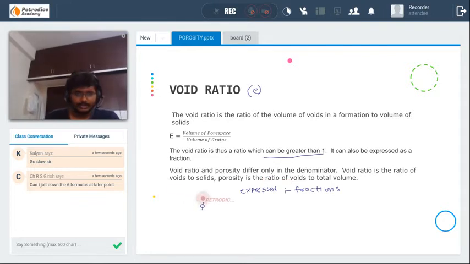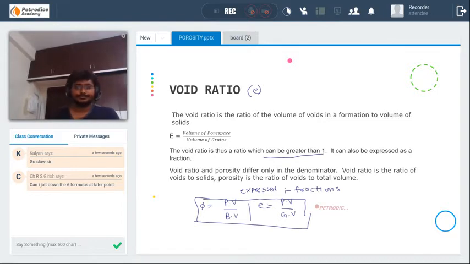Pore volume divided by bulk volume is porosity, whereas void ratio is pore volume divided by grain volume. I think everybody has noted this one.